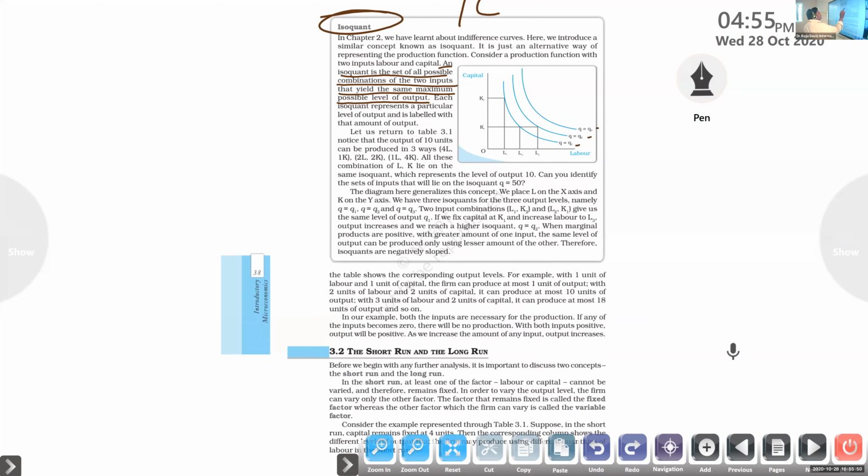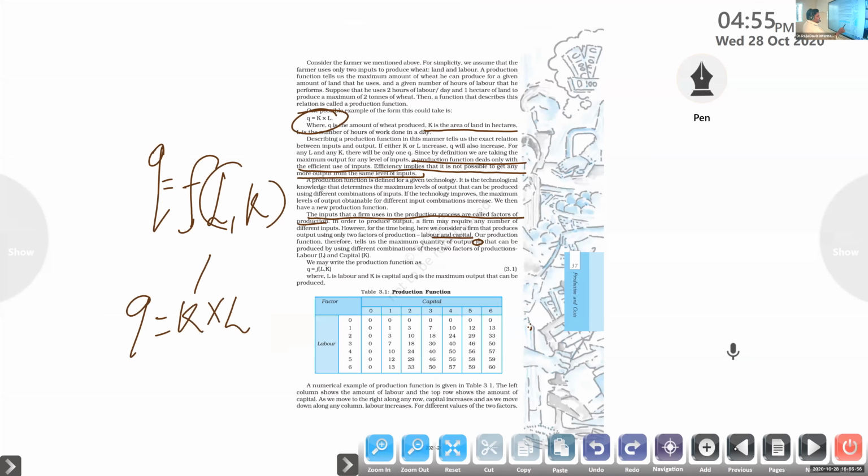Notice that the output of 10 units can be produced in three ways. See here, output is 10. How many methods are there? One 10 here, another 10 here, and one more 10 here. We can create 10 units by using 1 capital and 4 labor, at the same time 2 labor and 2 capital, and next 4 capital and 1 labor.